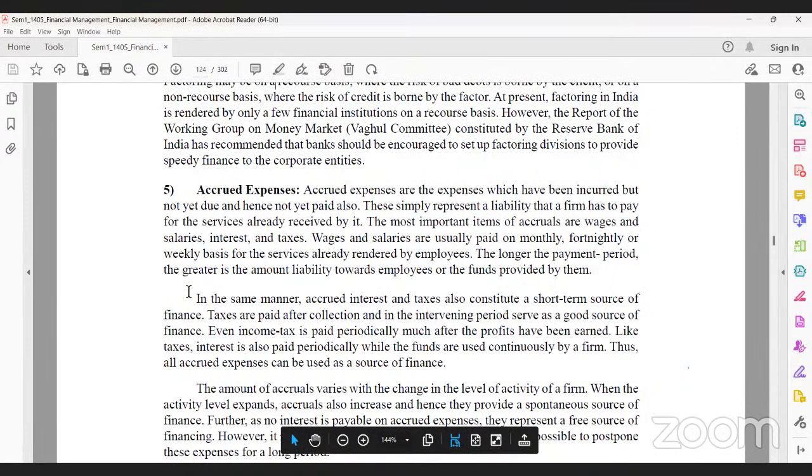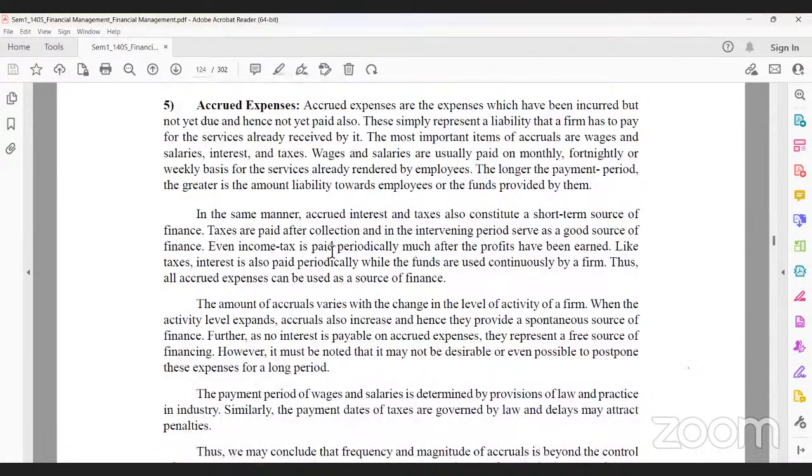Accrued expenses: the expense may be accrued, like the company has to make delayed payments. So the March month salary will be paid in the first week of April, right? So payments are made late. Receipts will be in advance, right?